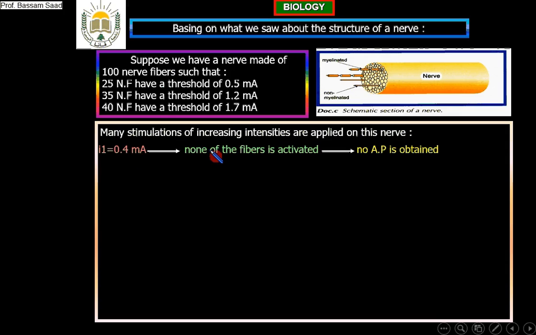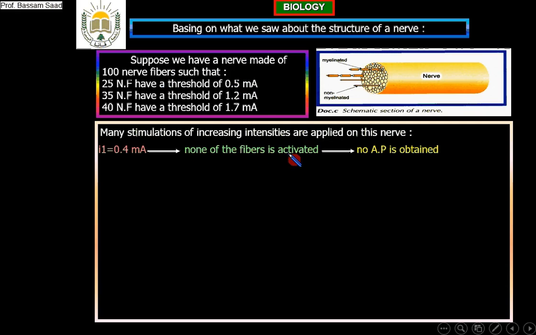It is less than the lowest intensity needed for fibers to be stimulated. So 0.4 milliampere will not stimulate any of these fibers. So none of the fibers is activated and no action potential is obtained.